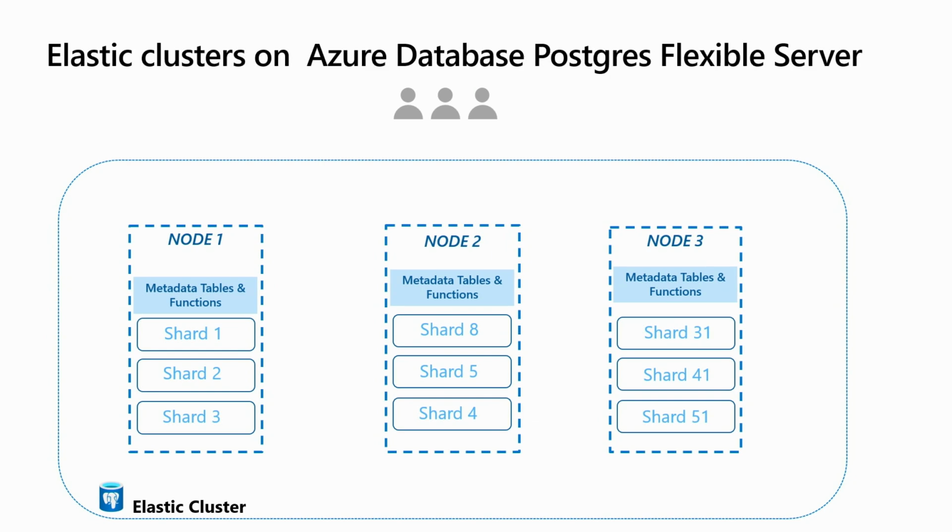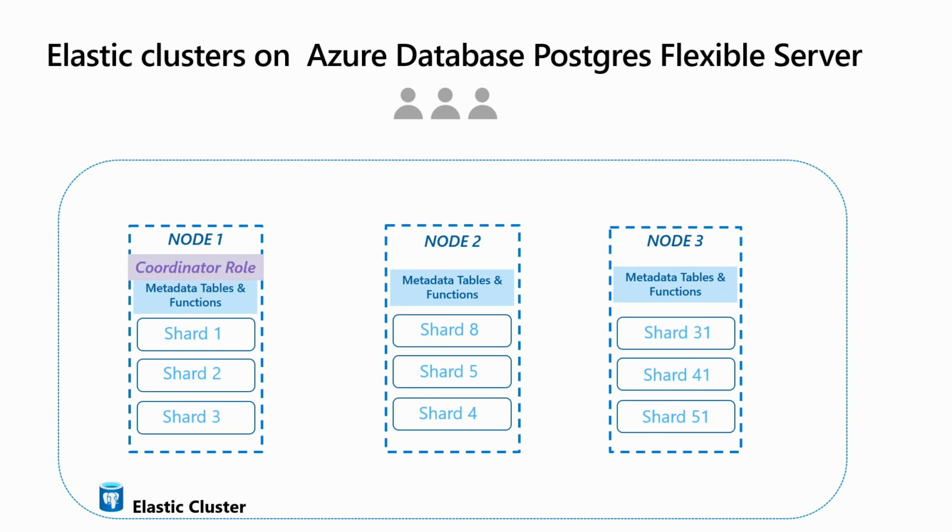The data itself is broken into shards. Think of shards as a unit of placement, a piece of a table and a unit of placement between the nodes, right? So a horizontally distributed table is broken down into pieces or chunks, the shards. And these shards are placed on nodes based on some policy of availability of resources, right?